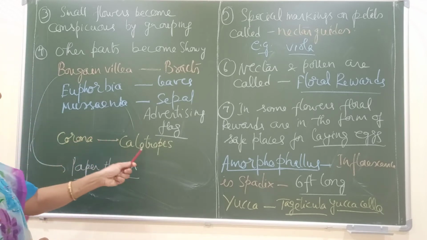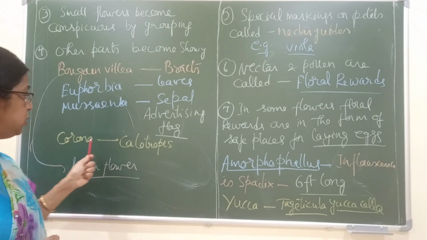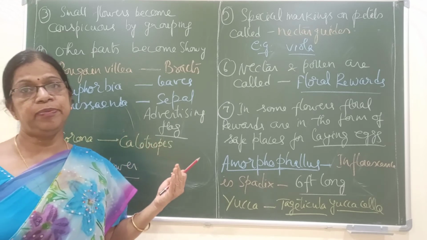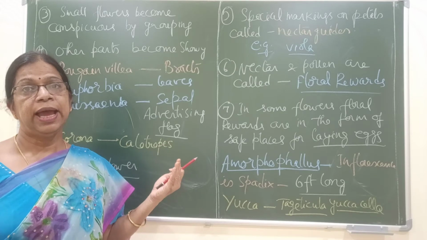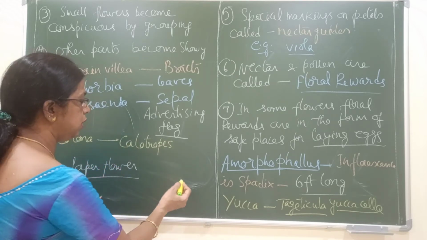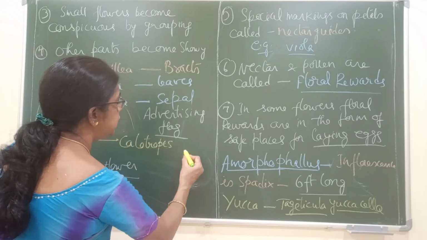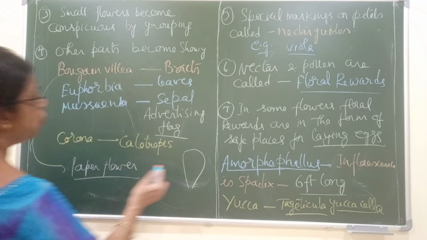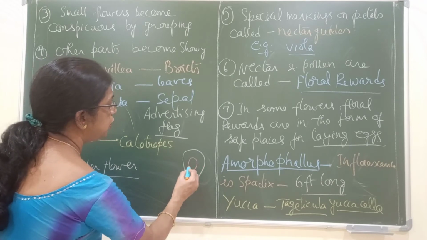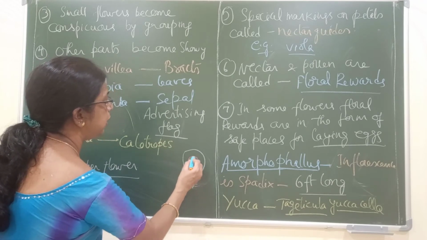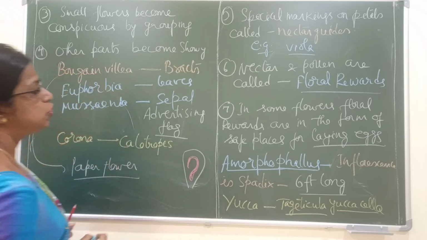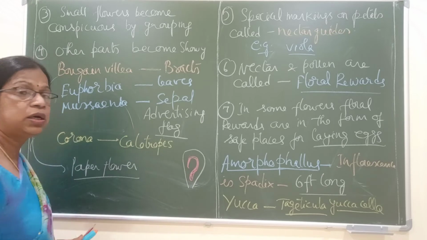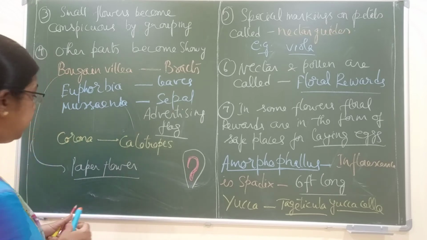Now corona is present in Calotropis. What is this corona? The corona consists of outgrowths on petals. In the petals of Calotropis, we find this type of structure attached to each petal. So this is called corona. And I can give one more example.